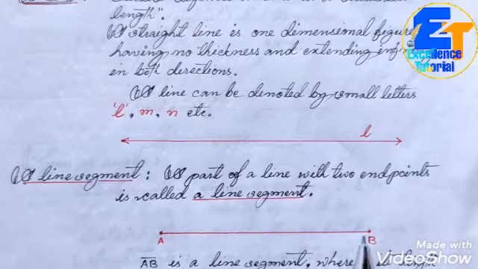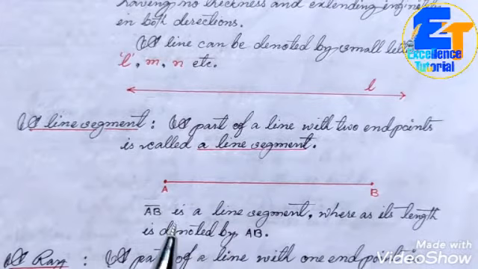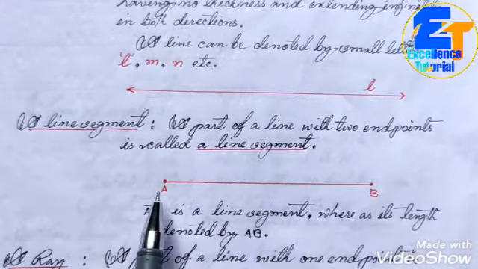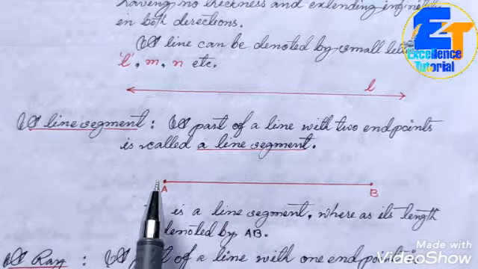So AB, how do we obtain AB? Just by joining these two points, points A and B. So AB is called a line segment, and it is denoted in this way: the name of this line segment is AB. I have written AB, and you can see one line has been drawn. So AB is a line segment whose length is denoted by AB.